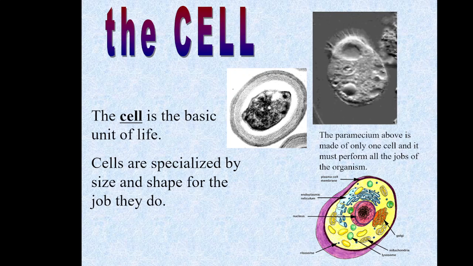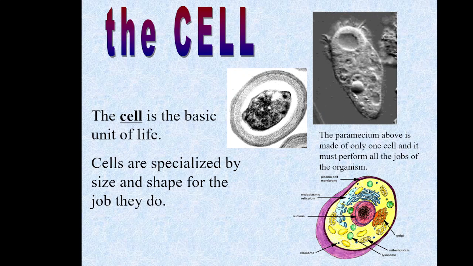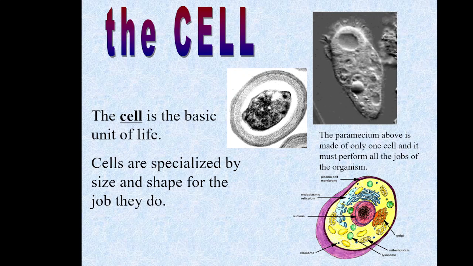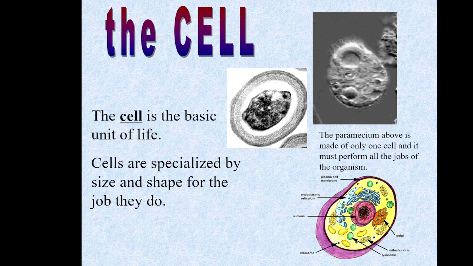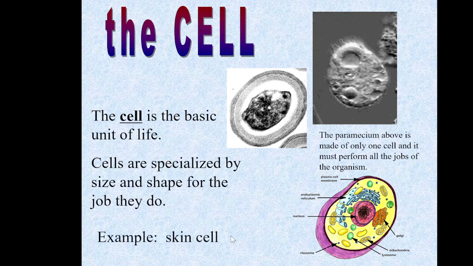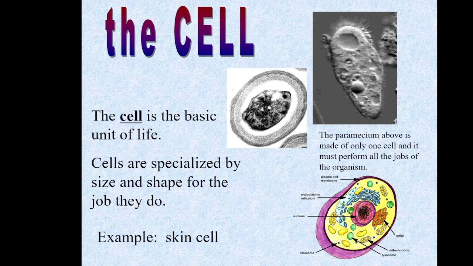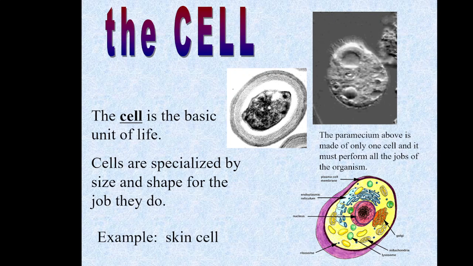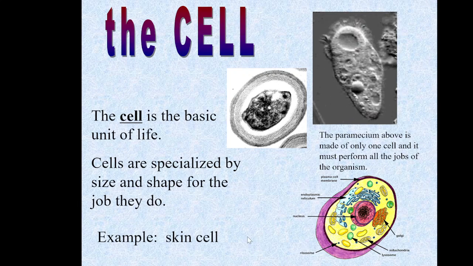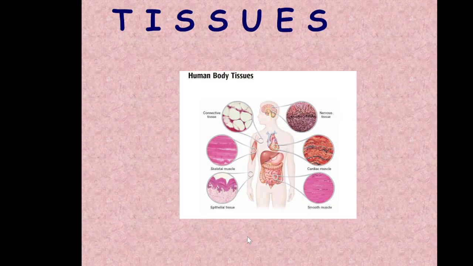But just understand that unicellular has to do everything together, but a multicellular organism has multiple cells to do multiple jobs and organized. Okay. So an example might be a skin cell. You have a skin cell, but the skin cells are stacked up, and they function as the entire what we call epidermis, or your skin.